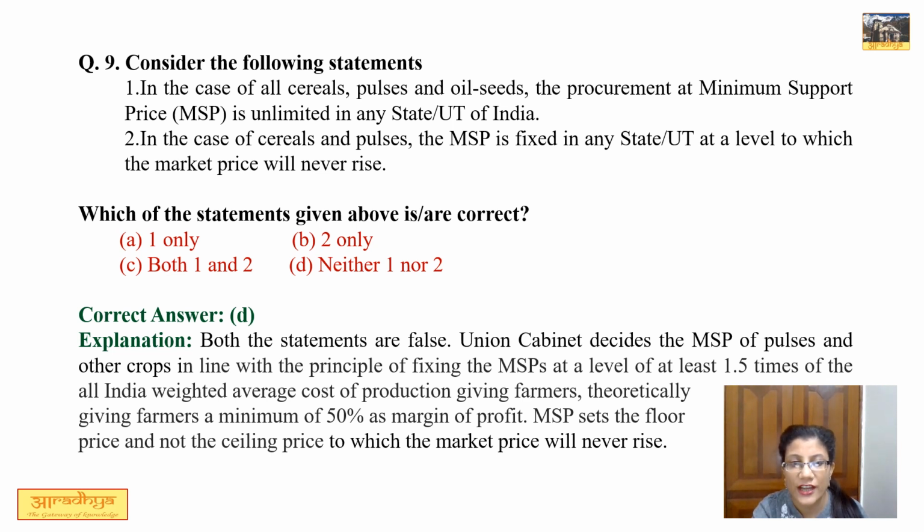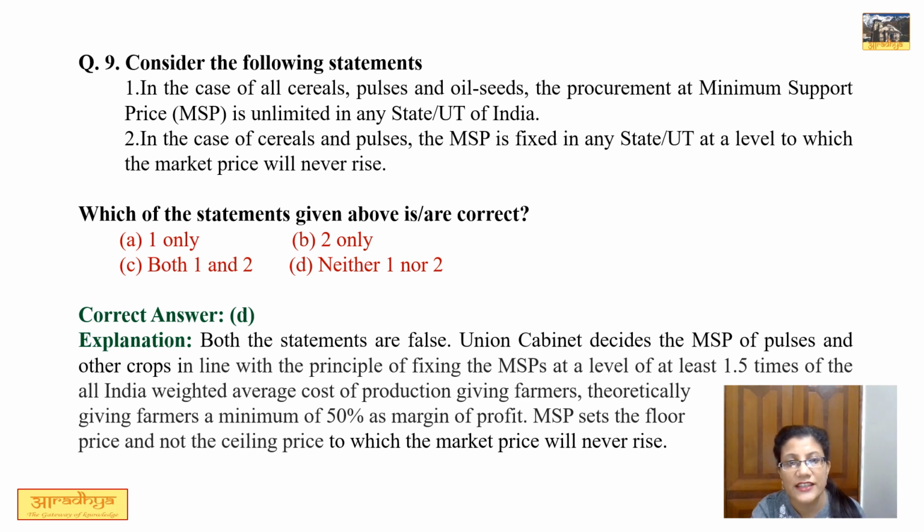This statement is not correct because it is not unlimited. In fact, MSP is being decided principally at a level at least 1.5 times of all India weighted average cost of production, जिससे farmers को at least 50% margin profit मिलता है. So first statement is not correct.